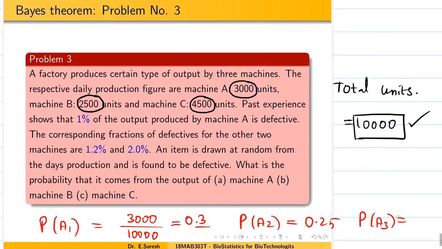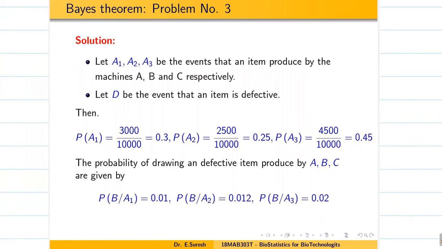A3 is going to be 0.45. So now we found A1, A2, A3. Errors are given in percentage, so it is very easy. 1% means 0.01, 0.012. Done, students.